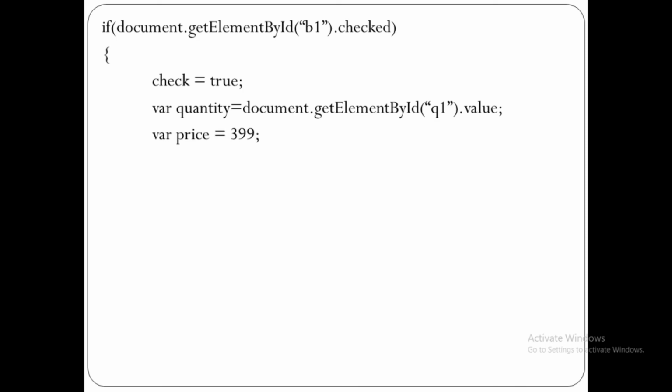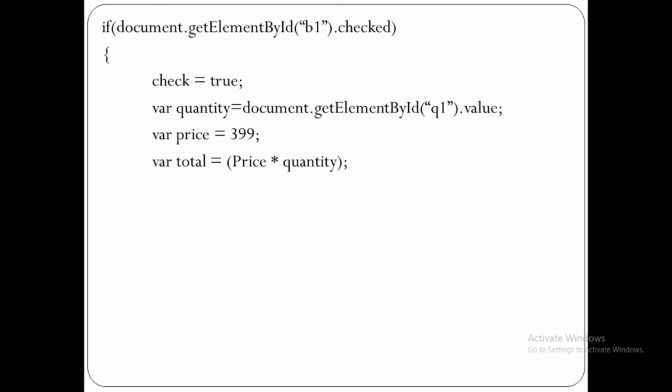Then var price is equal to 399. It means whatever price we have given, it will store inside price variable. So three variables we have created: check, quantity and price. Check is equal to true shows that this particular product has been selected for purchasing. Then quantity stores the quantity detail, price stores the price information.